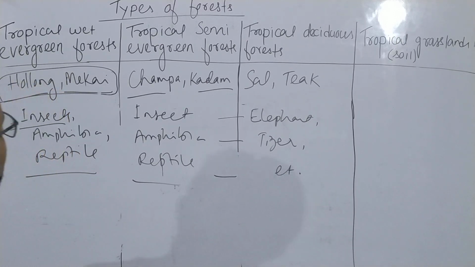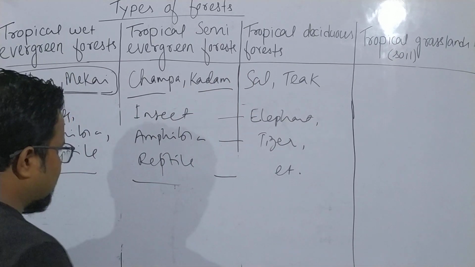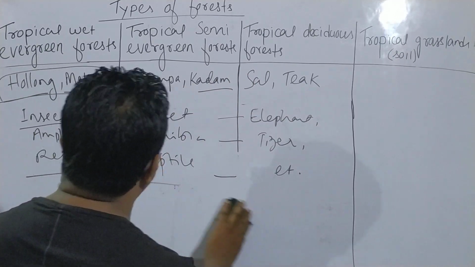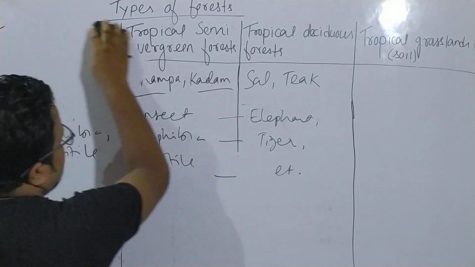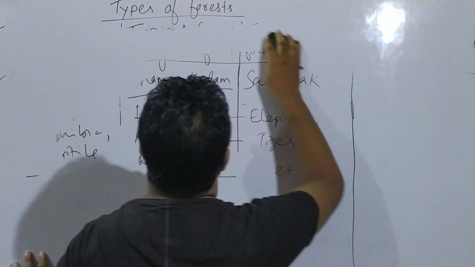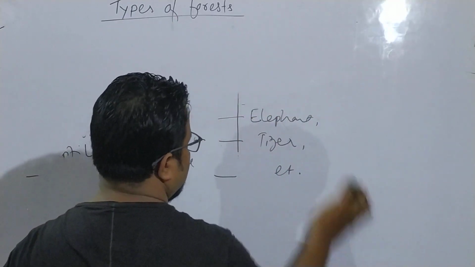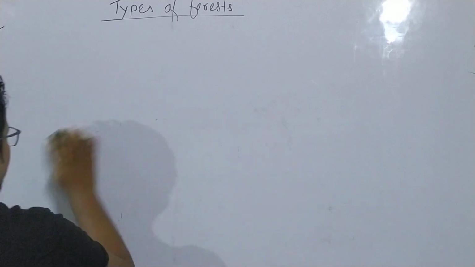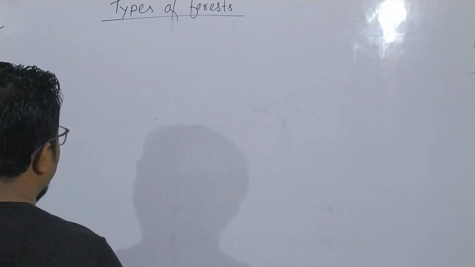These are the various types of forests, but I am not mentioning grasslands. Grassland I will discuss separately. Now I will discuss tropical grasslands. We will discuss here tropical grasslands.